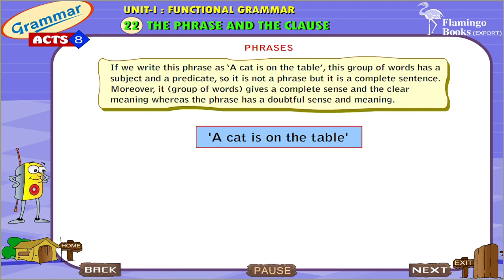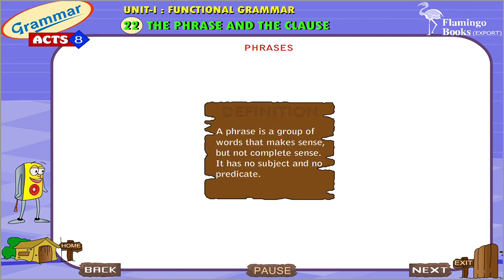Moreover, this group of words gives a complete sense and a clear meaning, whereas the phrase has a doubtful sense and meaning. A phrase is a group of words that makes sense but not complete sense. It has no subject and no predicate.